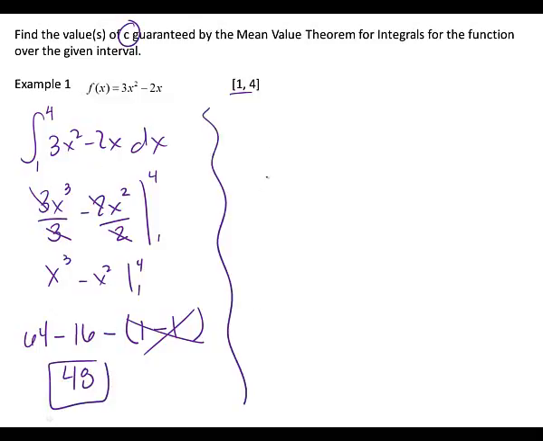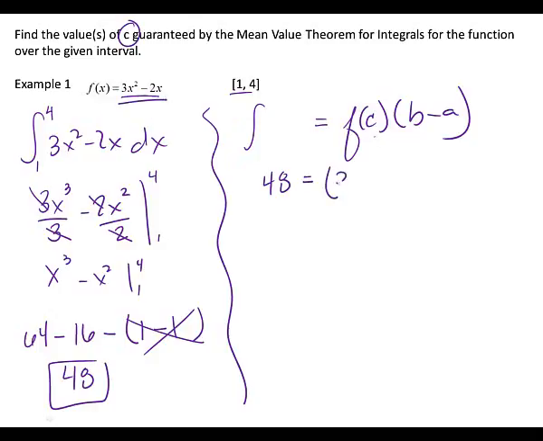Remember, I'm doing this little formula that they gave me, which was that the integral equals f of c times (b minus a). So I've got to take my number for whatever my integral is and set it equal to this expression here. So I'm going to set 48 equal to f of c, which says take c and plug it into my function. My function is 3x squared minus 2x, and instead of x's, I'm going to put c's in there. And then b minus a is these two numbers here. So what's my b number?